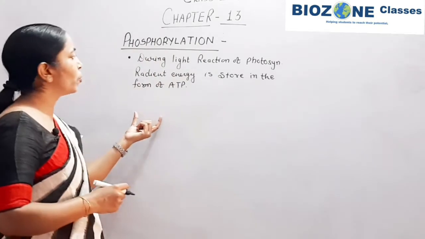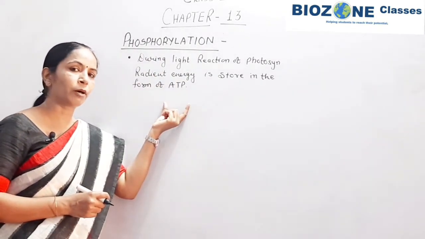But here we study phosphorylation, that's why we only study the ATP.